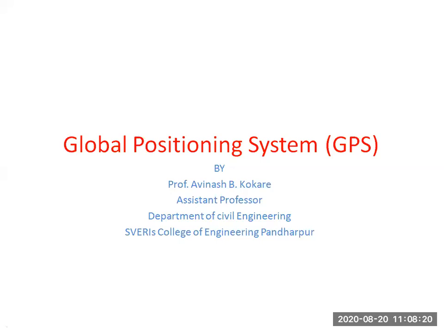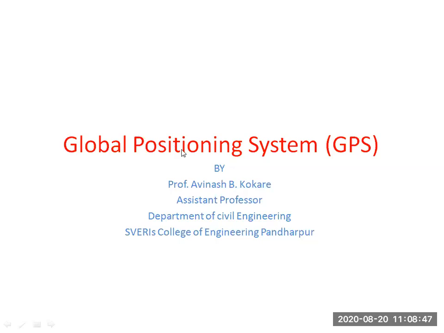So our position: now I am in college, you are in your home, someone is in Delhi, someone is in Mumbai. So the position of every person or every element, that is the position. And the system is nothing but the system which is used for finding the position on the globe.